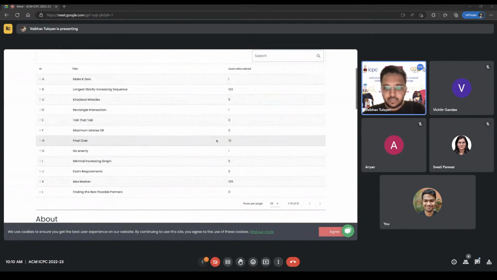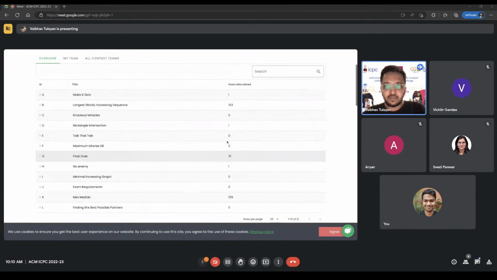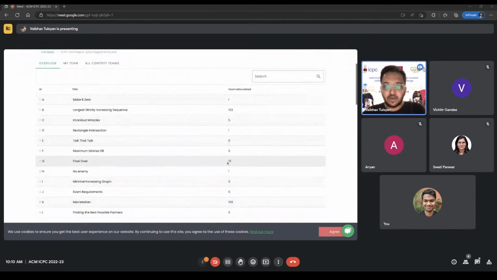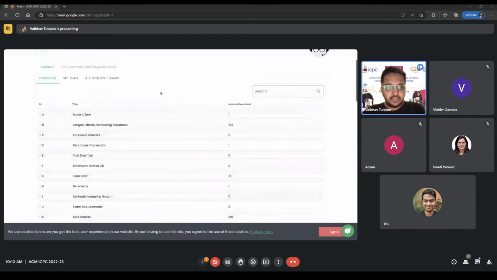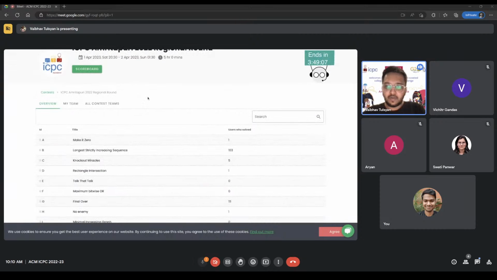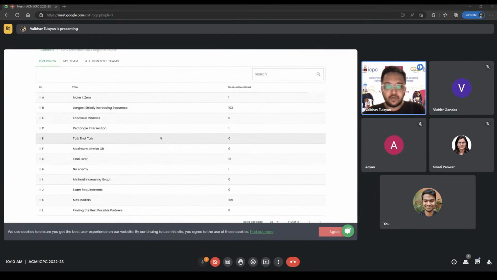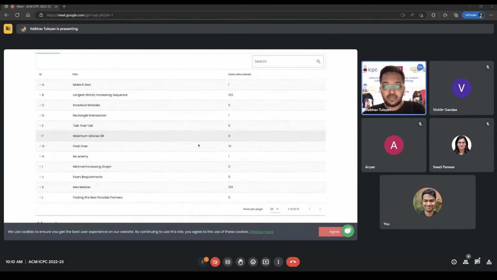So we can see that 111 teams have solved this problem today. I think we'll get a count of total number of teams participating today in a bit. So yeah, this is supposed to be the easiest problem in the set. And afterwards, we'll also tell you about who made the first correct submission on each of these problems.